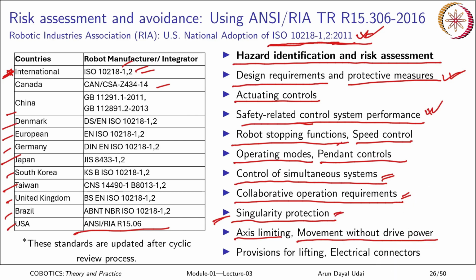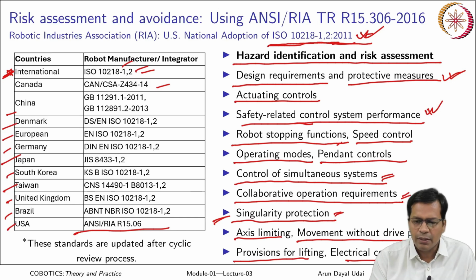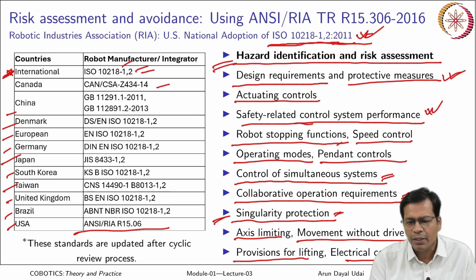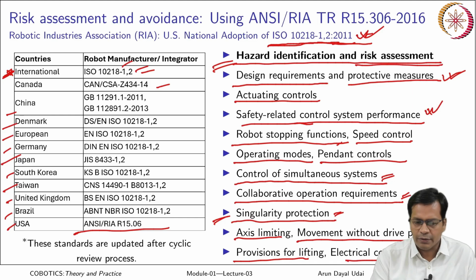Axis limiting and movement without drive power: if there is any power failure, what would happen to the joints? Whether the brakes will be applied, or the robot goes safely to the home position using its backup power or something. Those things are discussed here. Provisions for lifting and electrical connections: what safeties, and what should be the standard of wiring that is used. All those things are discussed here. So, we will focus on hazard identification and risk assessment only next, okay.